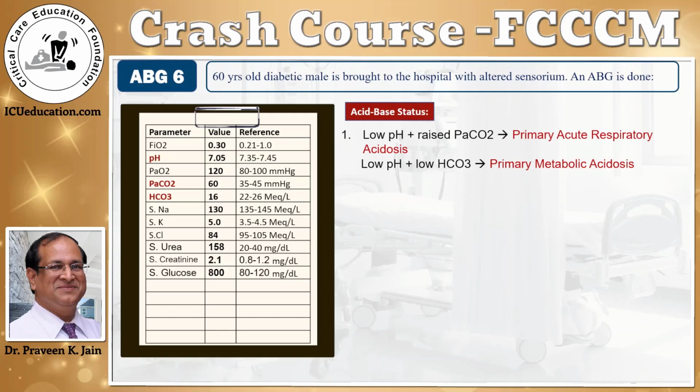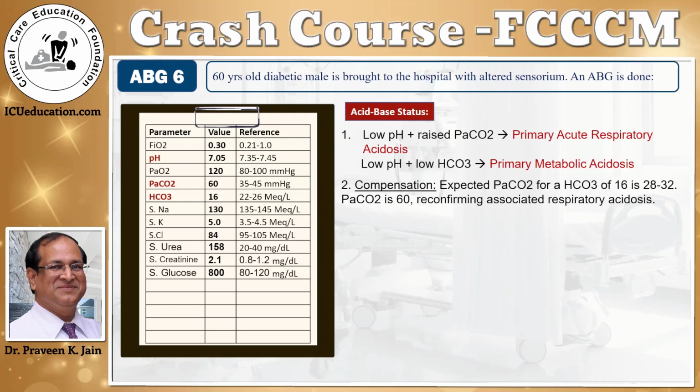The next step is to look at compensation. So pick up any one of them. Let's pick up primary metabolic acidosis and see how the PCO2 should have behaved. The expected PaCO2 for a bicarbonate of 16 is between 28 to 32. And in the previous videos, we have seen how to calculate this. In this patient, the PaCO2 is actually much higher at 60. And this reconfirms what we've already picked up, that there is a primary acute respiratory acidosis.